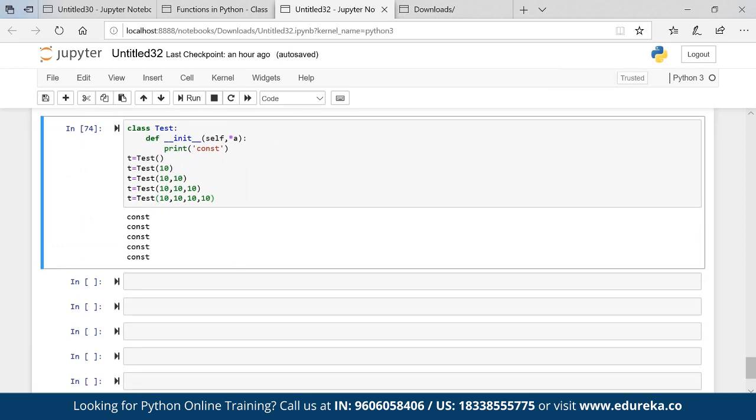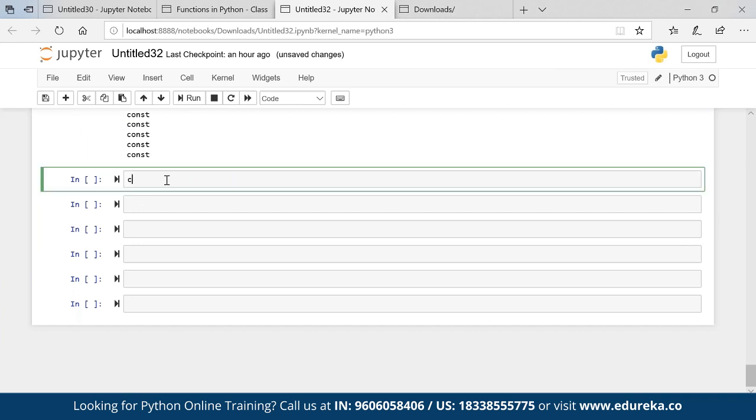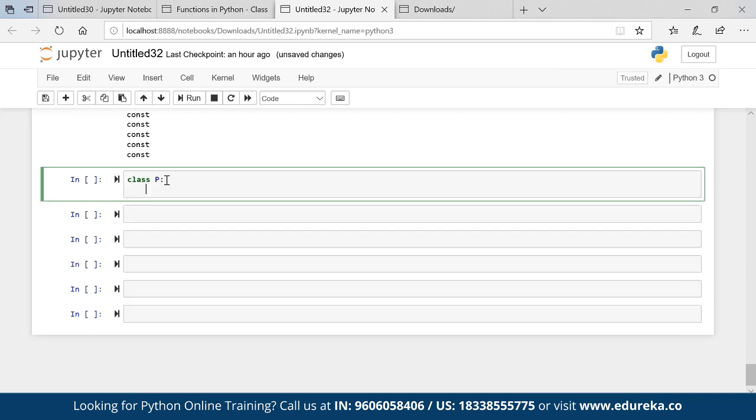Okay, now there is a concept of method overriding as well. Someone asked me what happens if a child has the same method as the parent. Let's take one example. Here is my parent. Parent says, I have property, please take it.